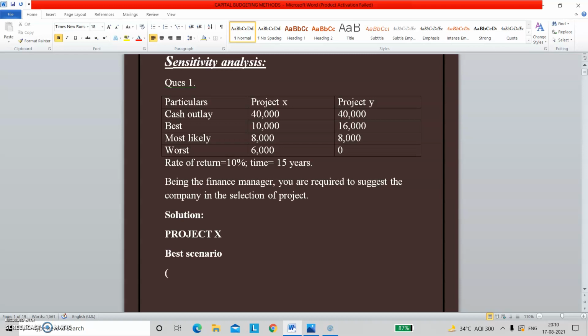So the investment is 40,000. First of all, we are going to find out the present value of the return. So 10,000 in brackets PVIFA for R comma N. So this will be 10,000. What we are going to do is find out the value for 10,000 rupees at the rate of 10% for 15 years.